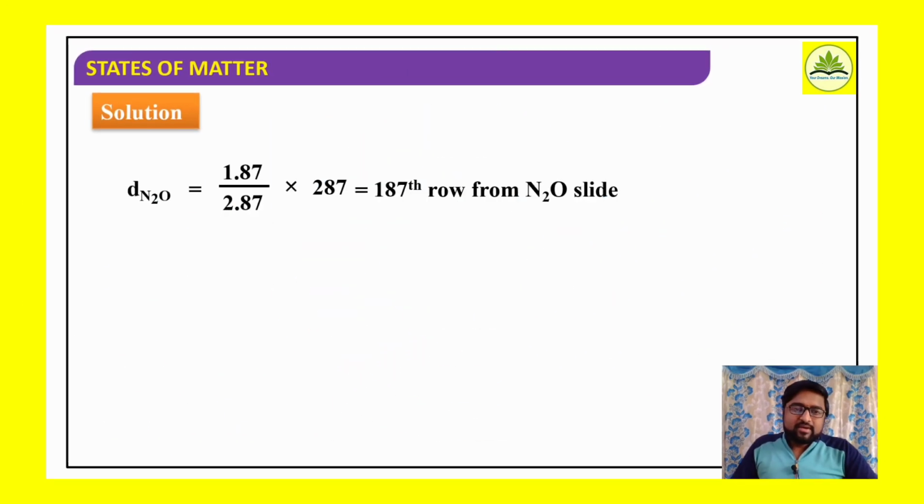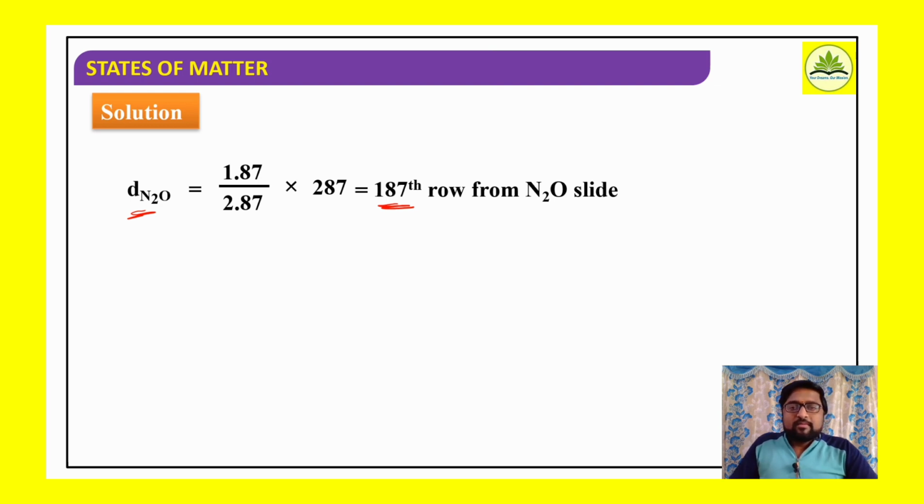Okay, if I consider the relative diffusion of that gas, it is 1.87 divided by 2.87, the total number of moles, into 287. What is the answer we get? If we simplify, it is 187.